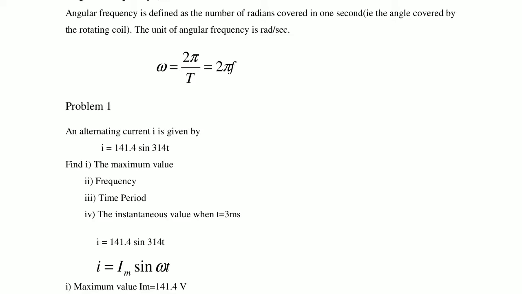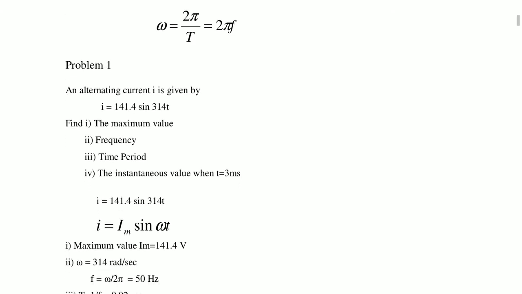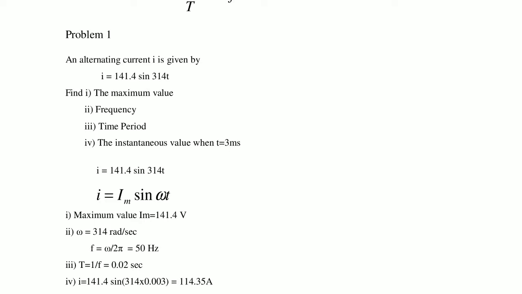Now the solution. The instantaneous equation is i equal to 141.4 sin 314 t, compared with i equal to Im sin omega t.